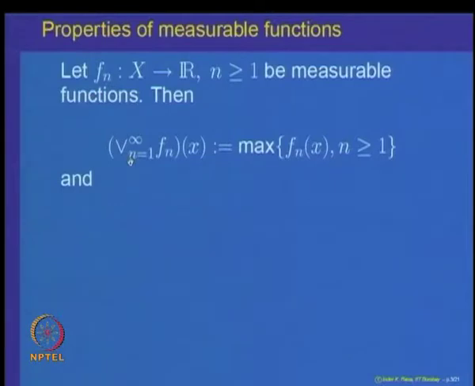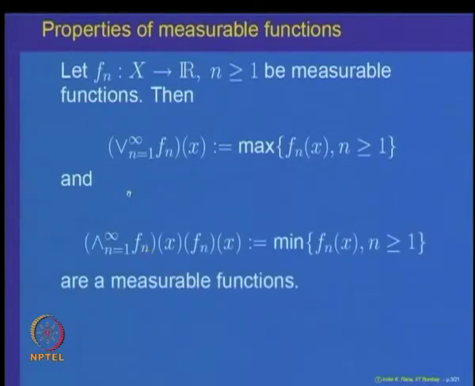Similarly, we have the notion of minimum of the f_n's, denoted by the infimum over n of f_n(x). So, that is the definition. The claim is that if f_n is a sequence of measurable functions, then the maximum and the minimum are also measurable functions. So, let us prove this.